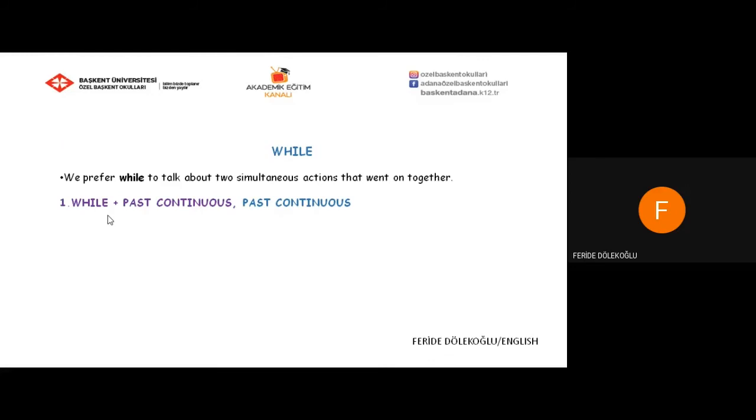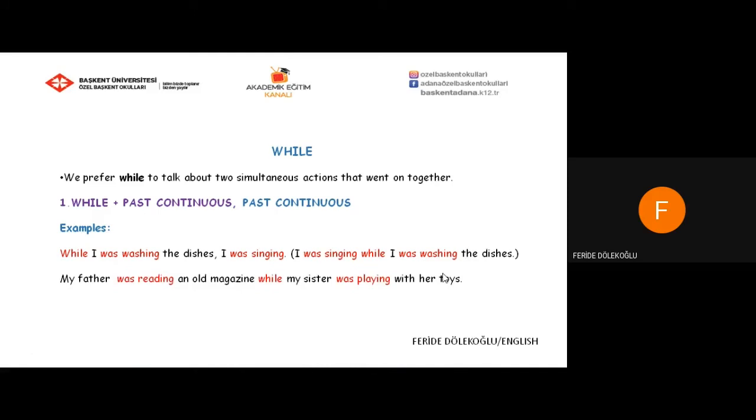While. We prefer while to talk about two simultaneous actions that went on together. First one, while plus past continuous, and then past continuous again. First example. While I was washing the dishes, I was singing. You can also say, I was singing while I was washing the dishes. My father was reading an old magazine while my sister was playing with her toys.